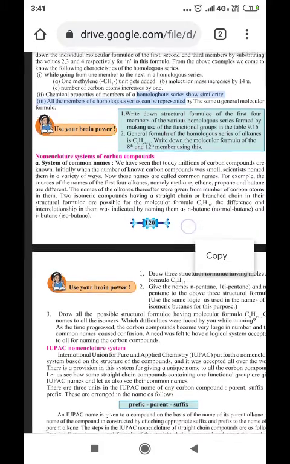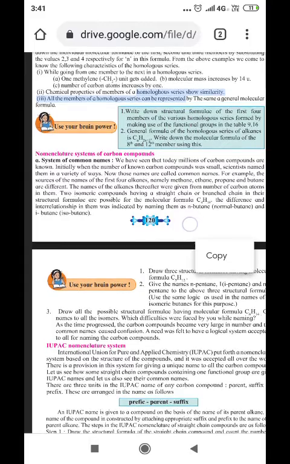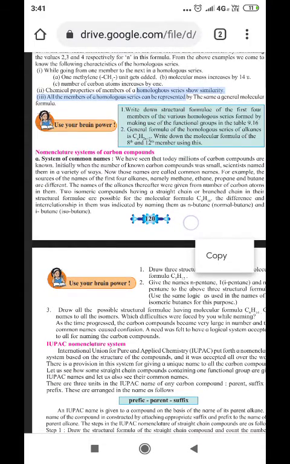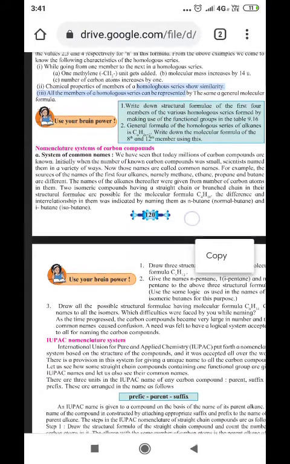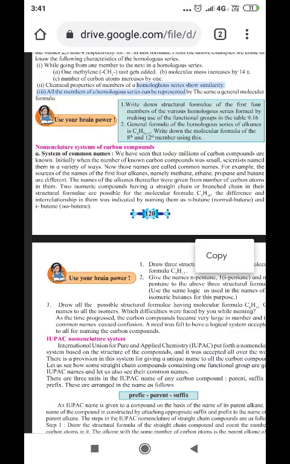B. The molecular mass increases by 14 units. C. The number of carbon atoms increases by 1. D. The chemical properties of the members of a homologous series show similarity. E. All the members of a homologous series are represented by the same general formula.